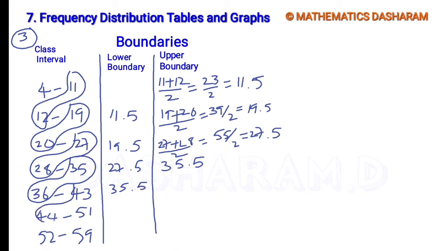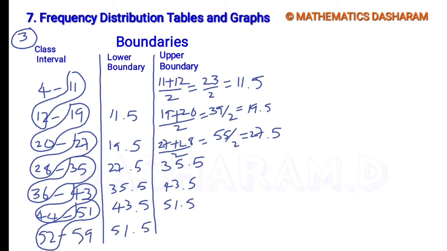Next, the average of 43, 44, that is 43.5. So it is the lower boundary of the next class interval. Next, the average of 51, 52. So that is 51.5, and the same 51.5 is the lower boundary of the next class interval. But to fill the last upper boundary, we need a next class, but we don't have a next class. The last class interval is 52 to 59. So just by observing the previous values, we have to fill that.